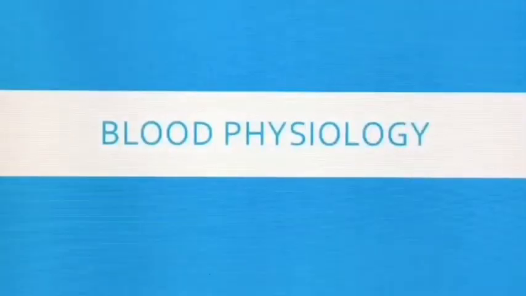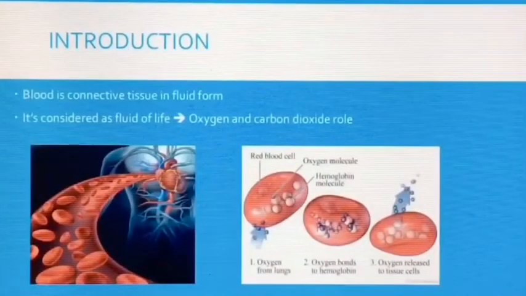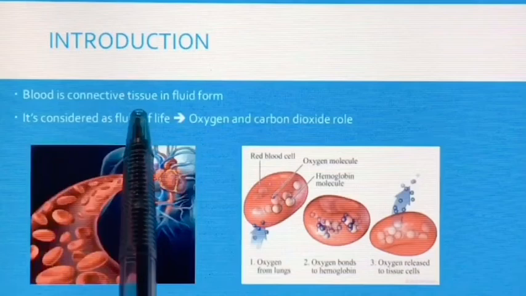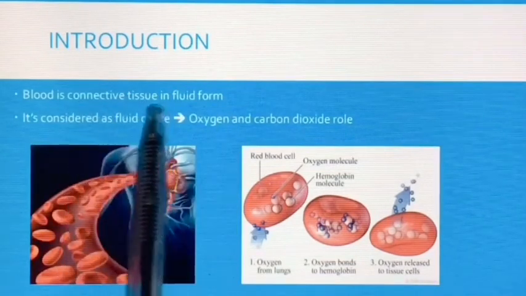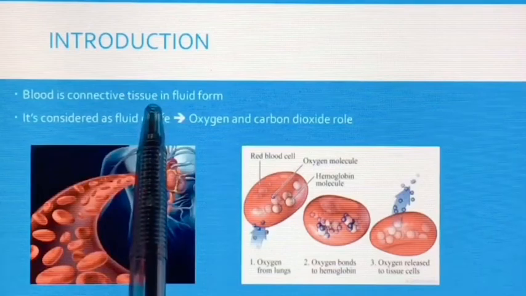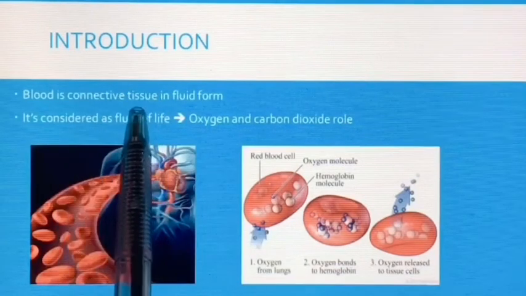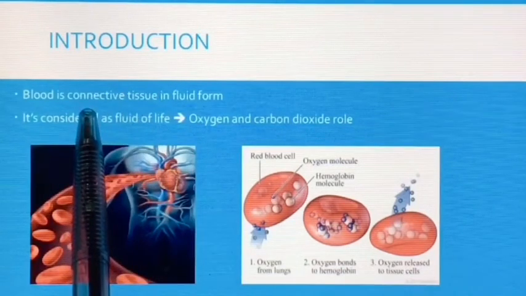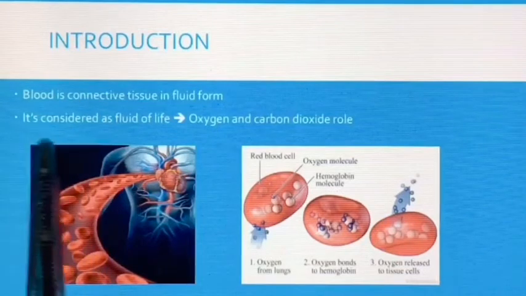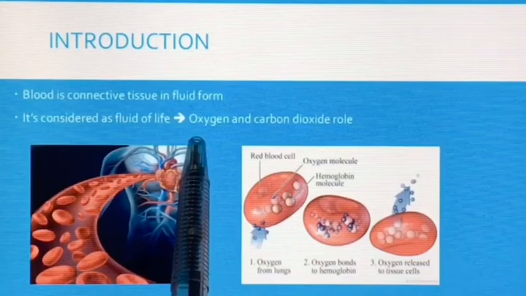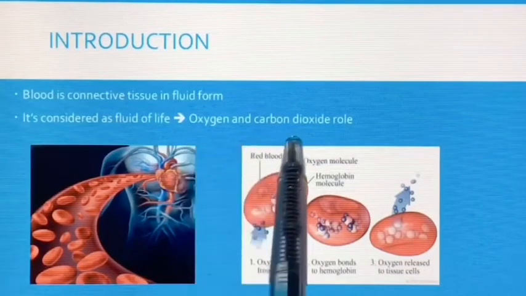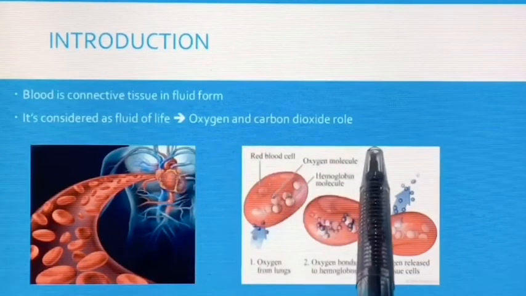Today's topic is about blood physiology. So let's start with introduction of blood. Blood is connective tissue in fluid form. It is considered as connective tissue because it has matrix and living cells which are red blood cells, white blood cells and platelets. It is considered as fluid of life because it carries oxygen from alveoli to tissues and carbon dioxide from tissues to alveoli.